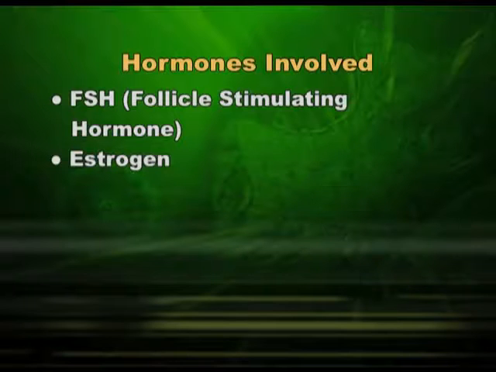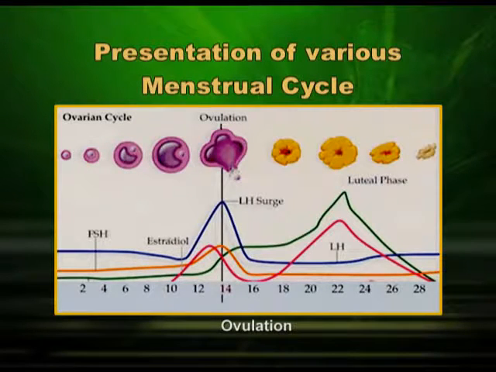We have understood the role of FSH and estrogen. We can see now that because of FSH, the follicle was growing, and because of growth of the follicle, estrogen was released. So, we can call this phase the follicular phase or estrogen phase, and this is the story of 14 days.